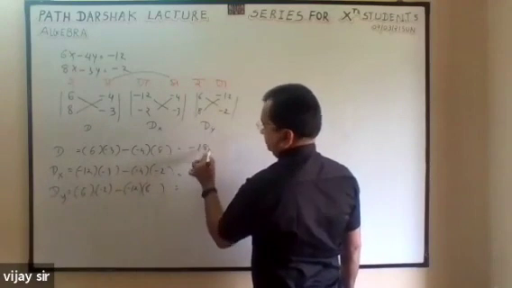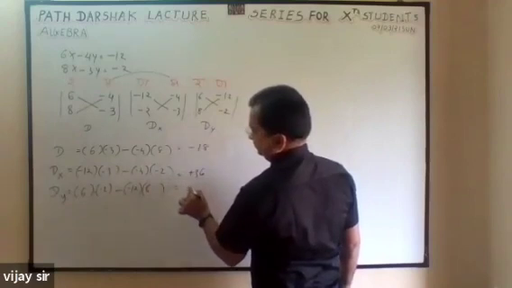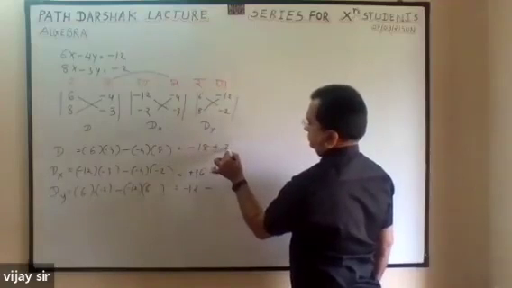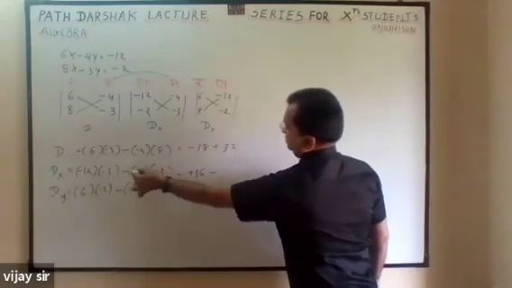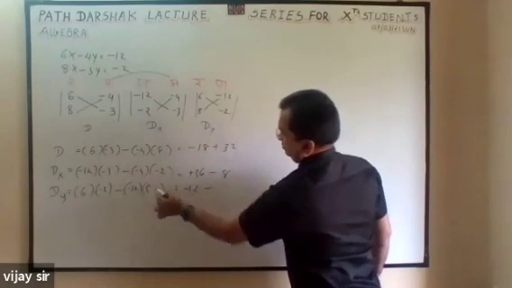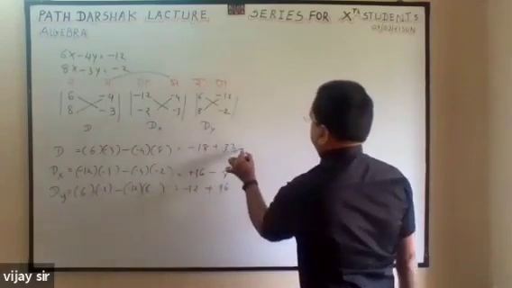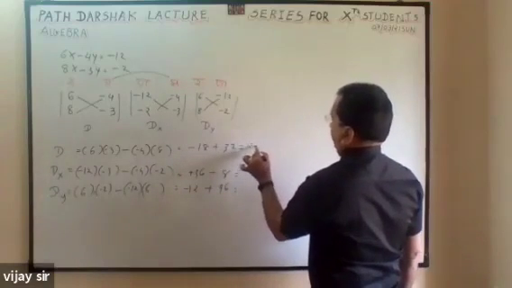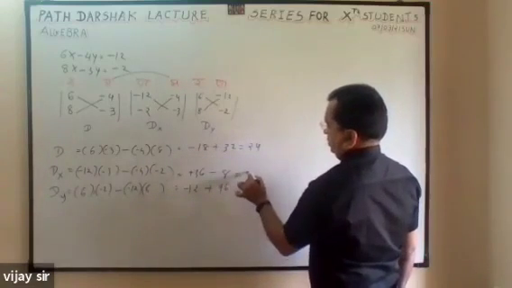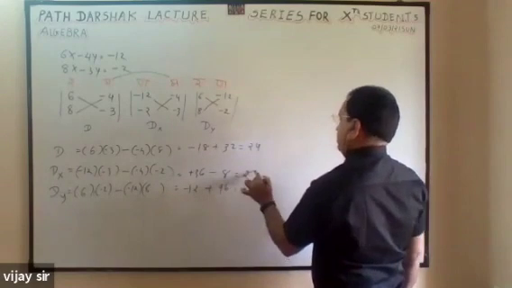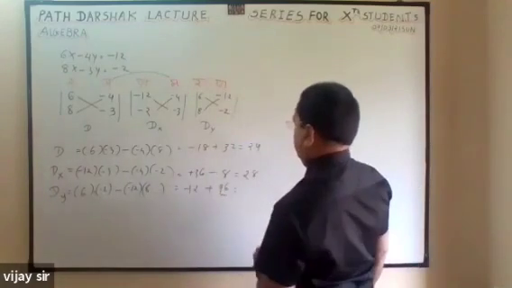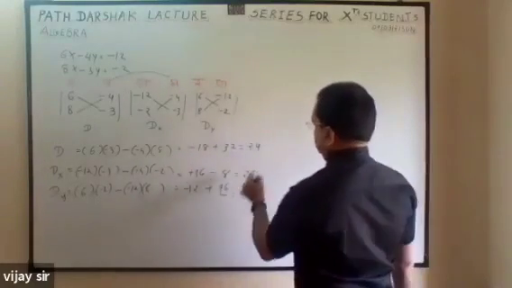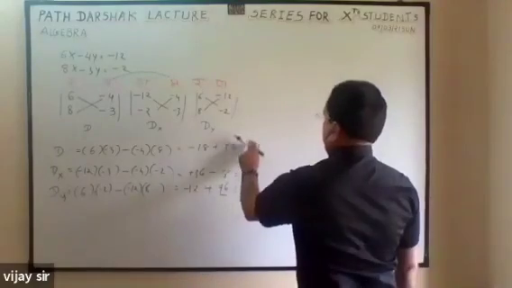Product of first, minus minus plus, minus minus, minus minus plus, minus minus, minus minus plus. So 32 minus 18, 24, 28, sorry, 14.